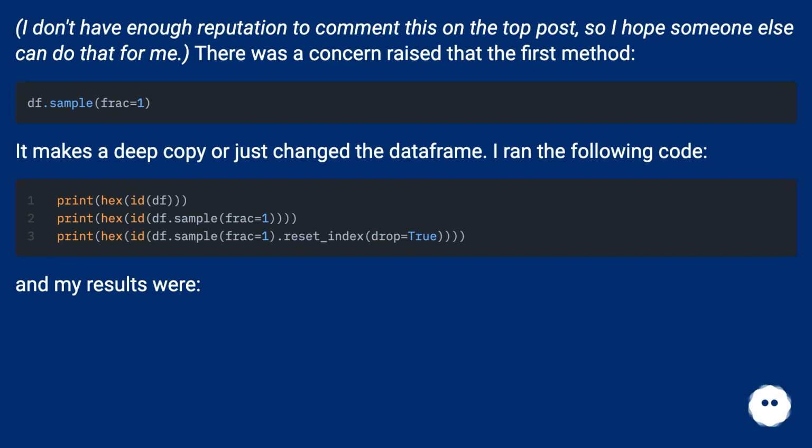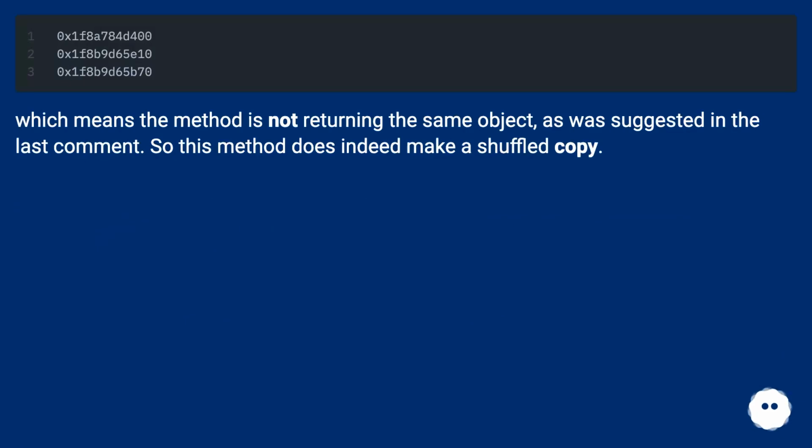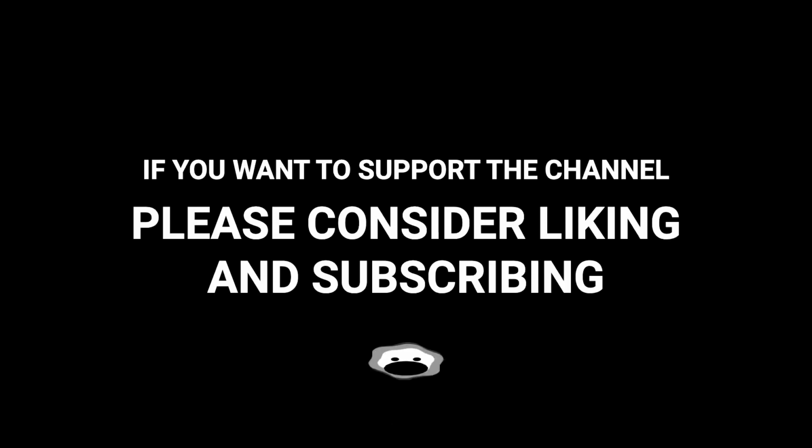and my results were... which means the method is not returning the same object, as was suggested in the last comment. So this method does indeed make a shuffled copy.